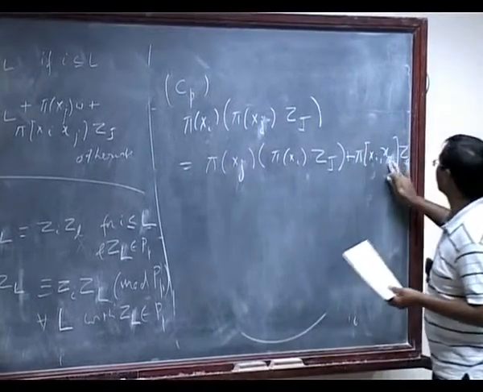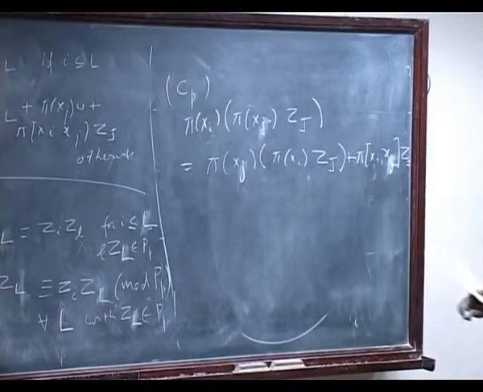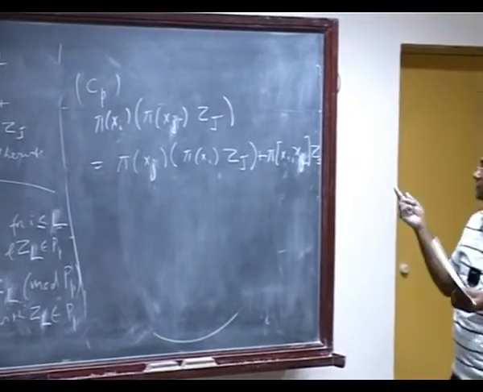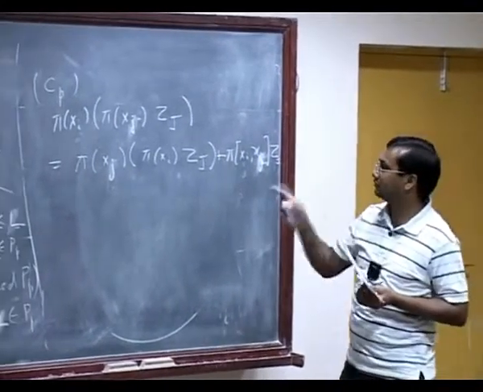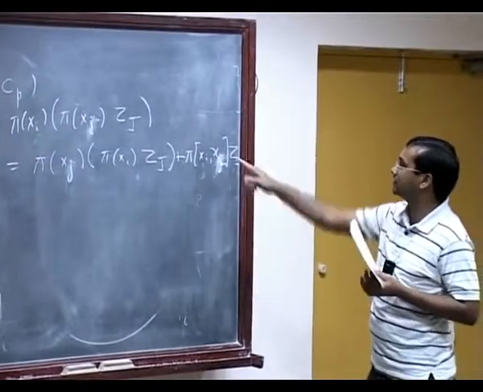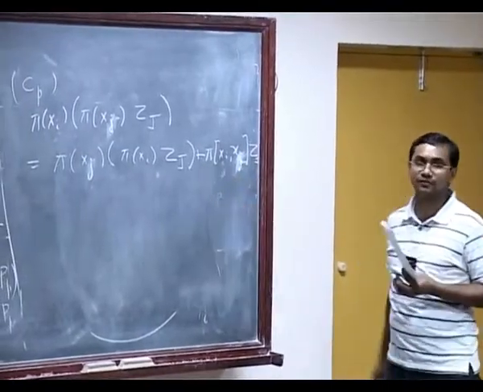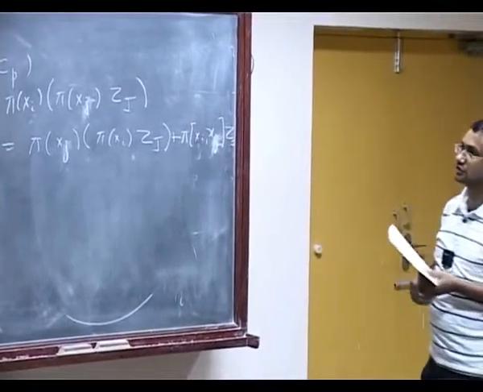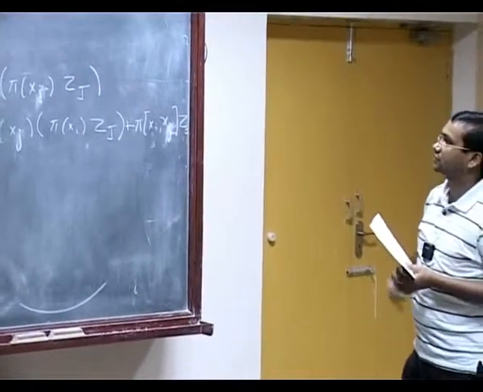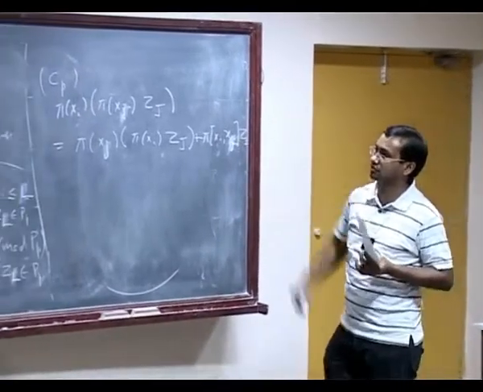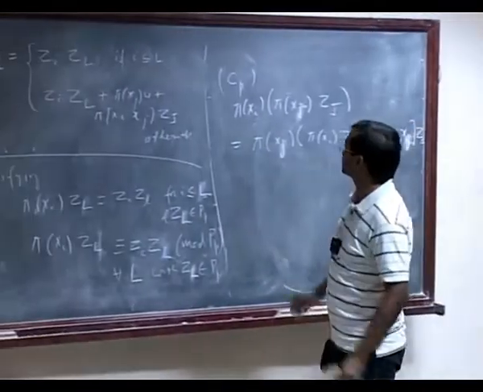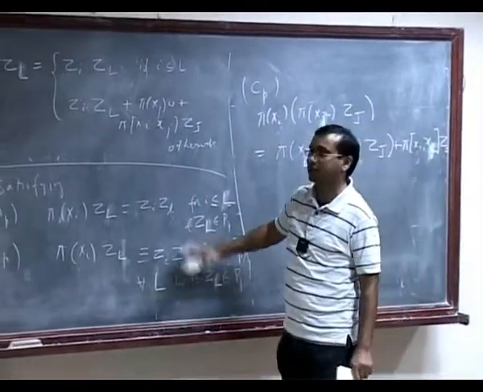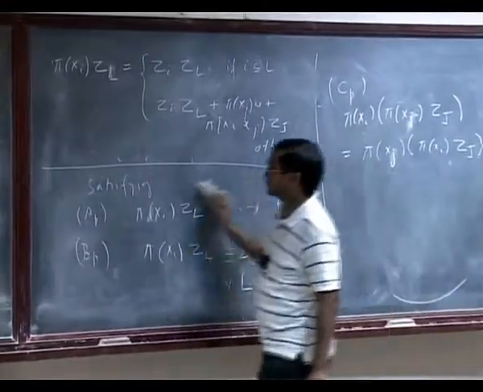I don't need to do it for the product. The product is anyway not defined; that's defined only in UG. So if it was y_i, then I could do that, but not for this. So that is small j, and this one is capital J. This is fine because this z_J is in the symmetric algebra or in UG. So I just need to take xi and xj and then prove this. So A and B are automatically satisfied, and I only need to check C. So let's do that.